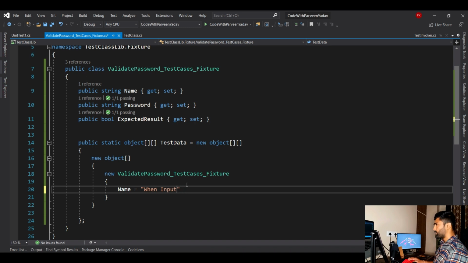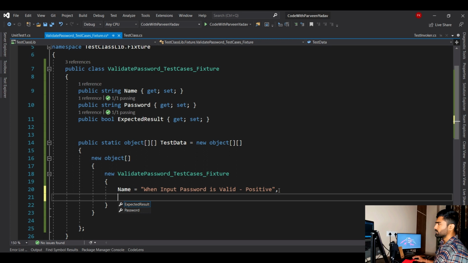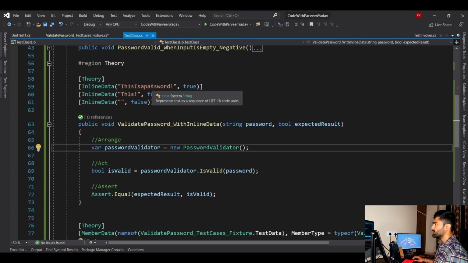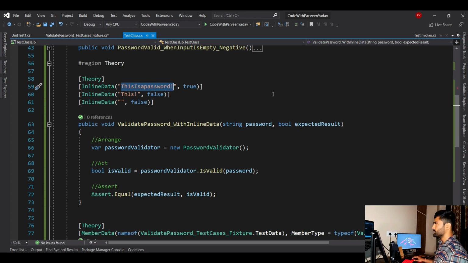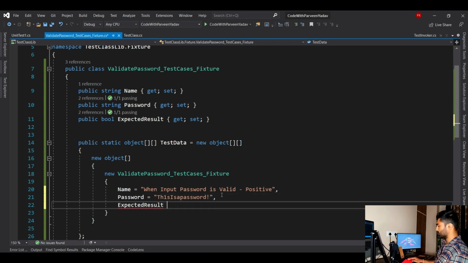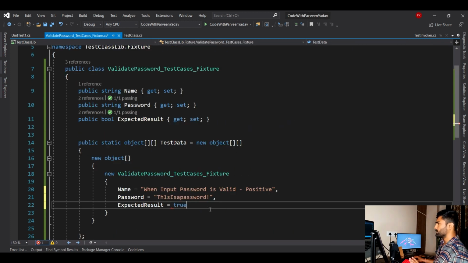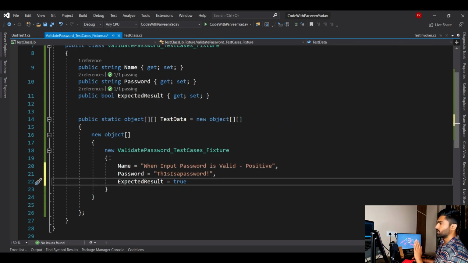input password, let's say password is valid. And I will say this is positive. So I messed the spelling, so this is positive. Okay, that is fine. Now the second, we have to set the password, and the password is, let's copy this value here. Now I will say what is the expected result. So in this case, the expected result is true. Let's copy this, here you go. So this is my first test case.